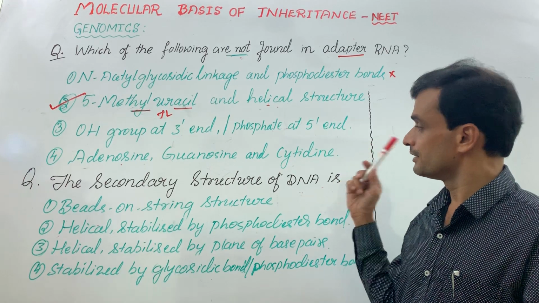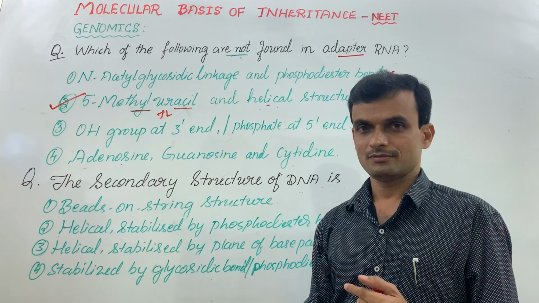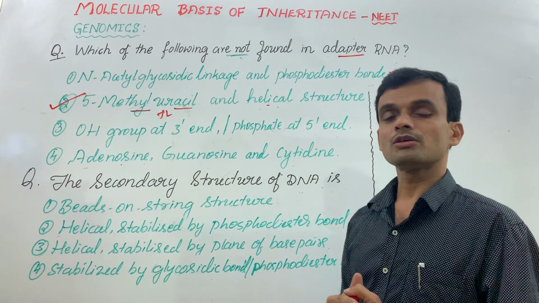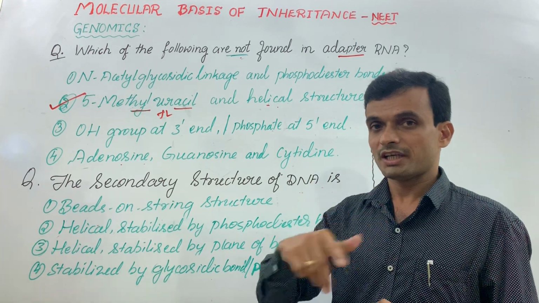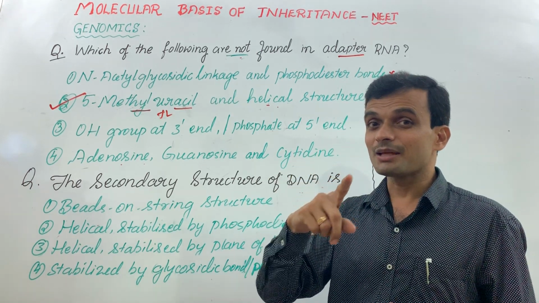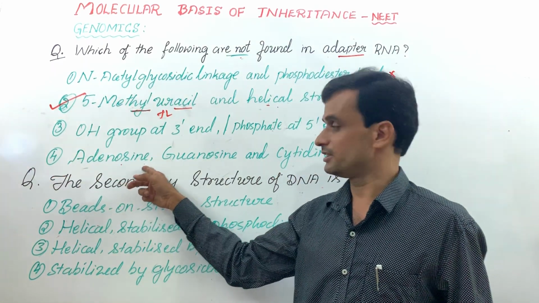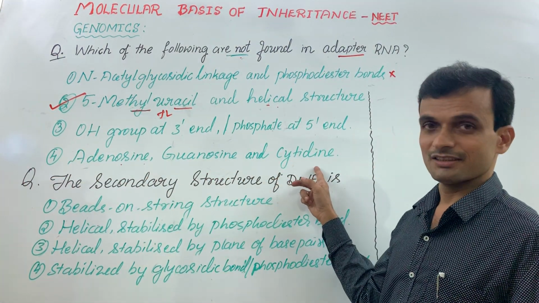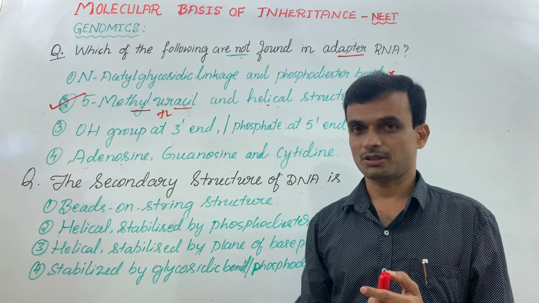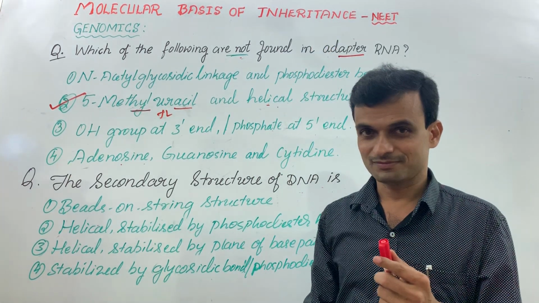Adenosine, guanosine, cytidine, uridine, they are all nucleosides of RNA. How can you make a nucleotide from a nucleoside? Add phosphate to all the following nucleosides. If you are taking DNA, it means you are taking deoxyribonucleotides. Instead of adenosine, you make deoxyadenosine, deoxyguanosine, deoxycytidine, and then deoxythymidine. They are all attached to each other by phosphodiester bond. That becomes a polynucleotide strand. That becomes the primary structure.